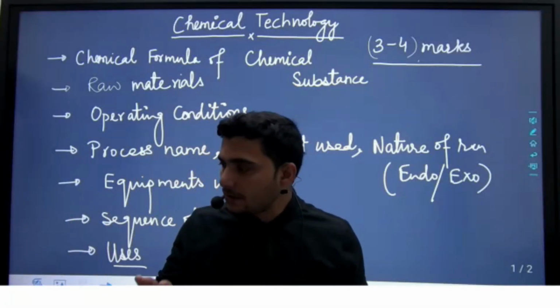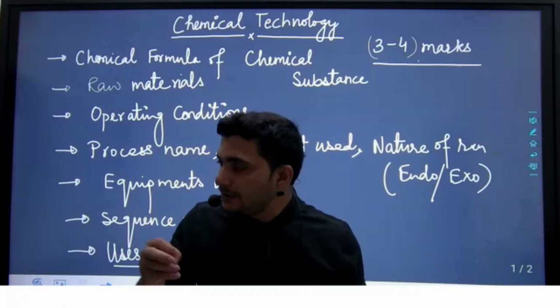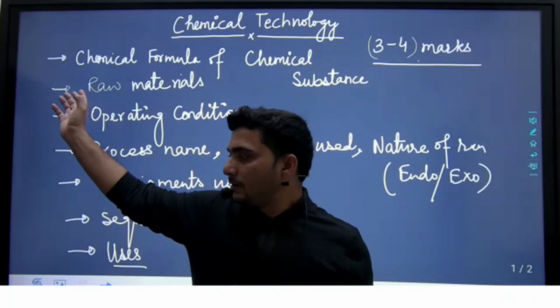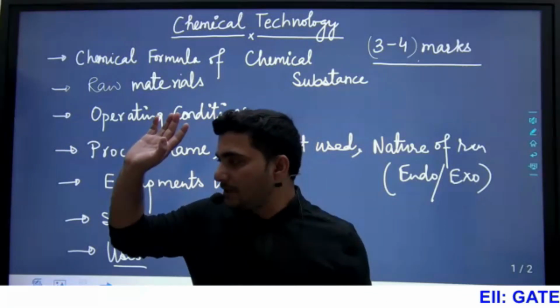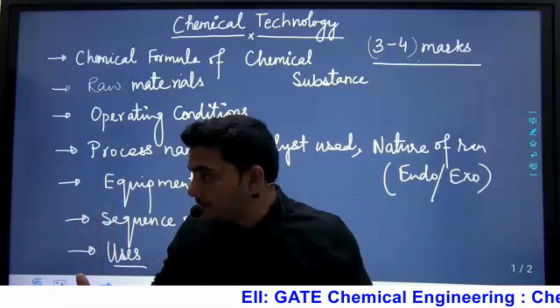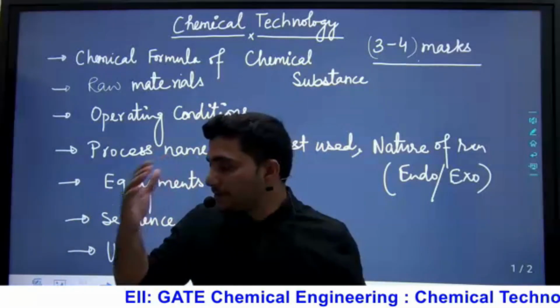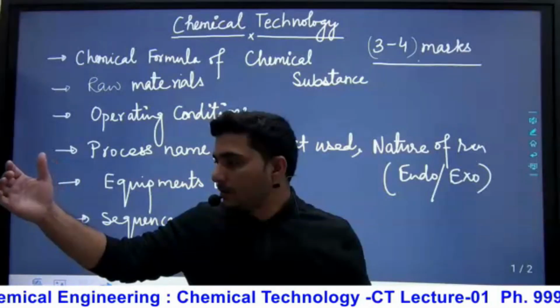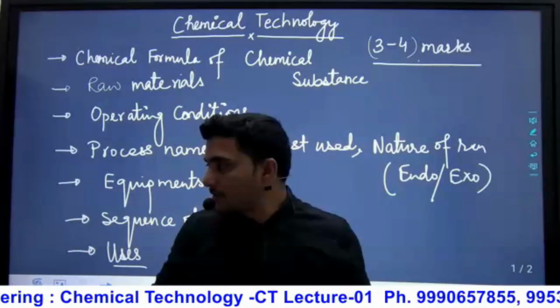If this year they want to increase the weightage, that is, they want to give 5 marks from chemical technology, then they will give emphasis on the petroleum industry, on the petrochemical and polymerization industry. Are you getting my point?